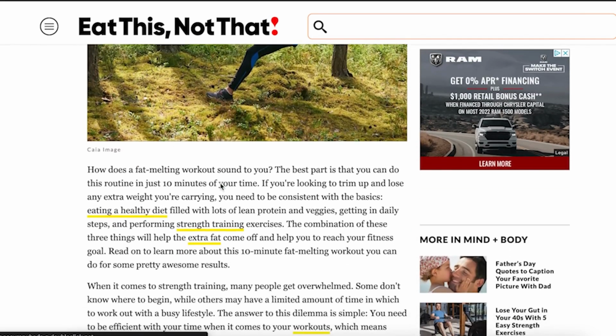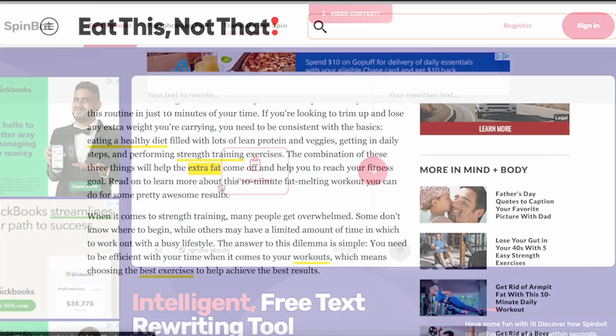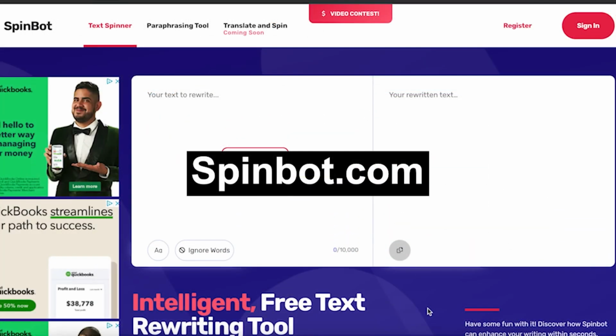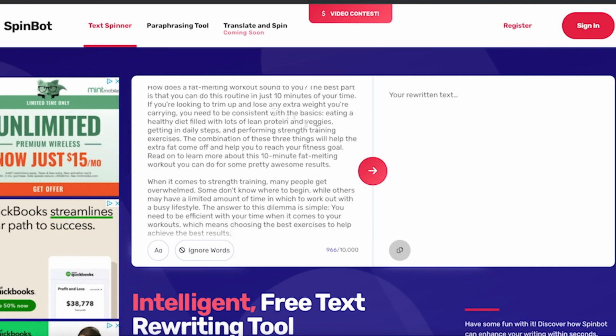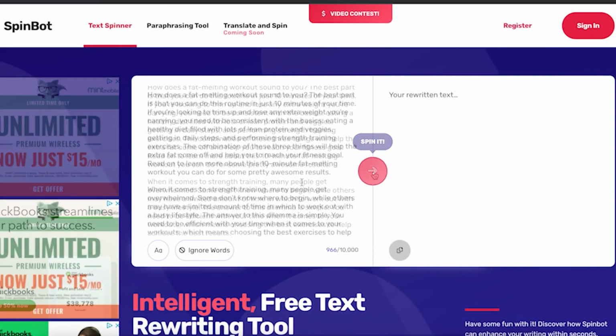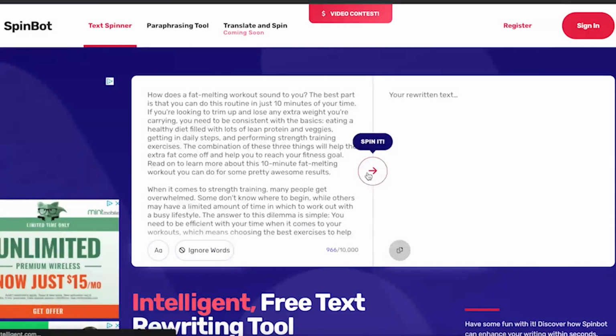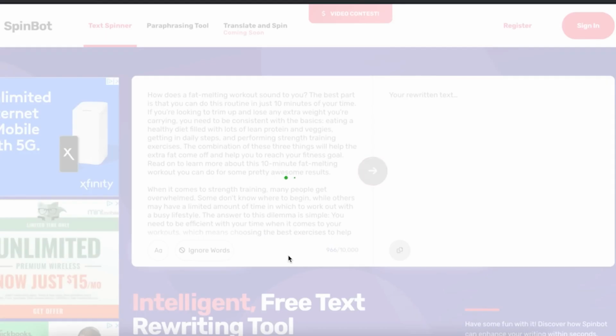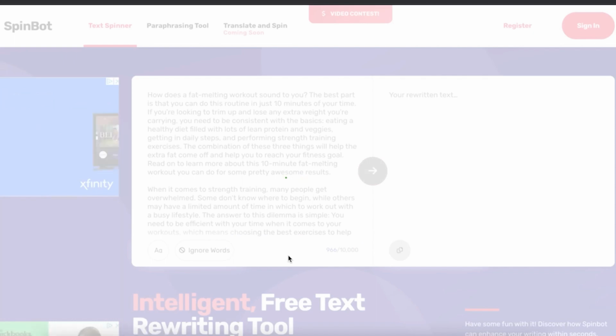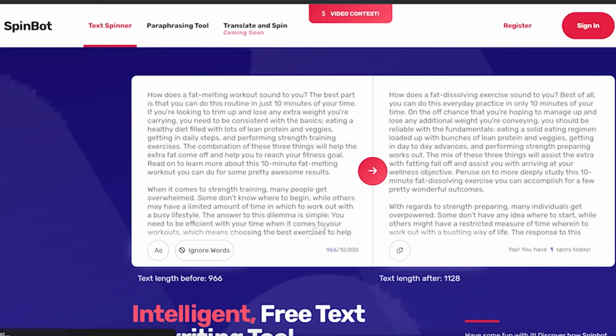Next, move on to step 3 and go to spinbot.com. This website will help you rewrite the article in your own words, making it unique. Paste the article you copied from Google News into the box on Spinbot's website. Then, click the Spin It button to have the article rewritten. You will also need to complete a human puzzle verification by sliding the piece to align it with the puzzle.